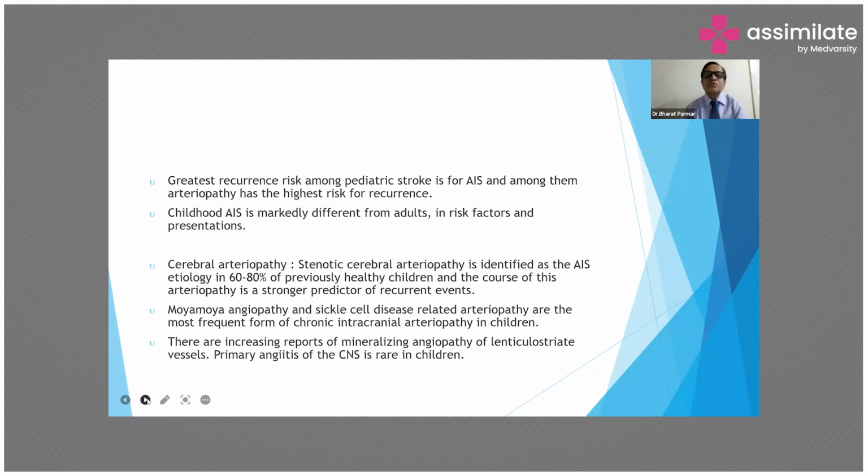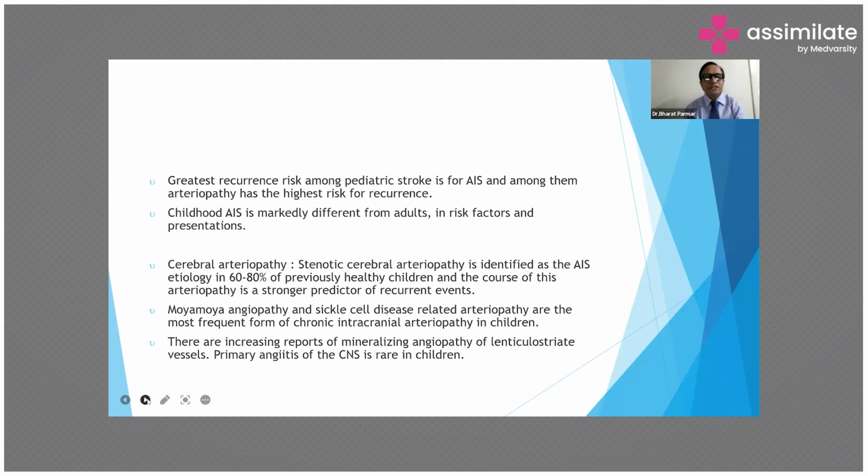The greatest recurrence risk among pediatric stroke is for AIS. Among them, arteriopathy carries the highest risk of recurrence. Childhood AIS is markedly different from adult in risk factors and presentation. Stenotic cerebral arteriopathy is identified as an AIS etiology in 60 to 80% of previously healthy children, and the course of this arteriopathy is a stronger predictor of recurrent stroke.